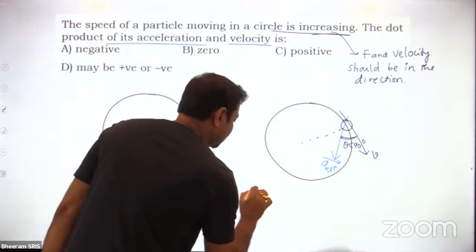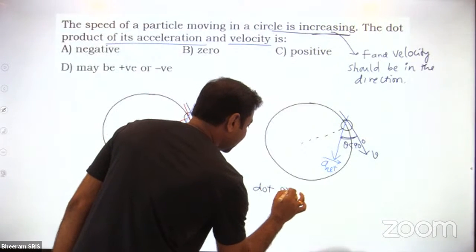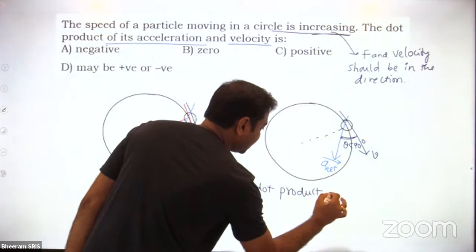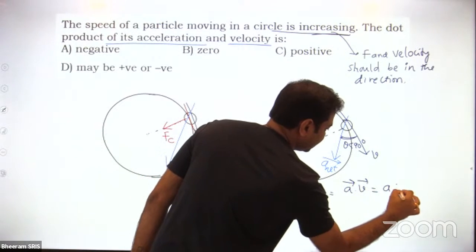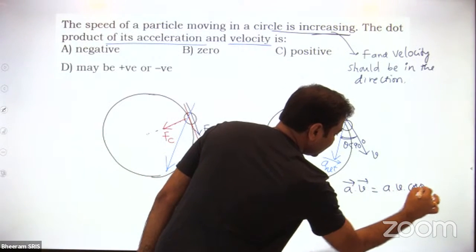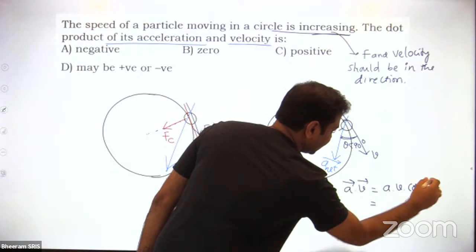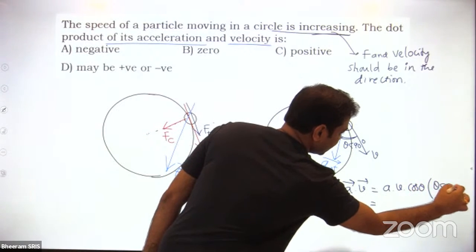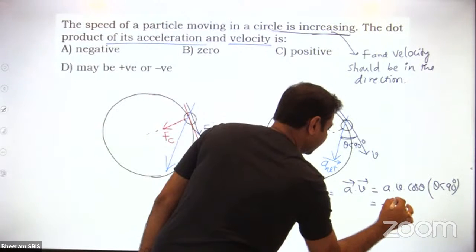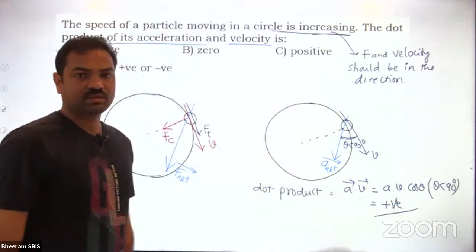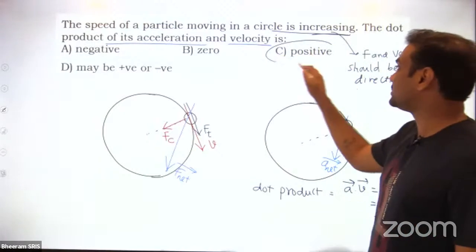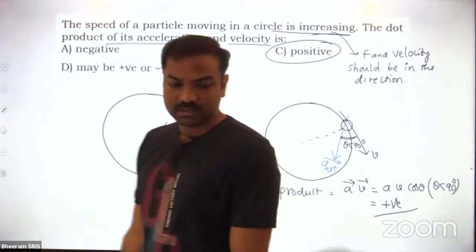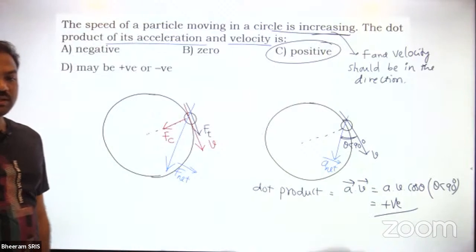Then what is the dot product? They are asking whether the dot product is positive or negative. Dot product A bar dot V bar is equal to A into V into cos theta. Theta is less than 90, so this value is definitely positive. There is no question of negative. So it should be positive only. Understood?